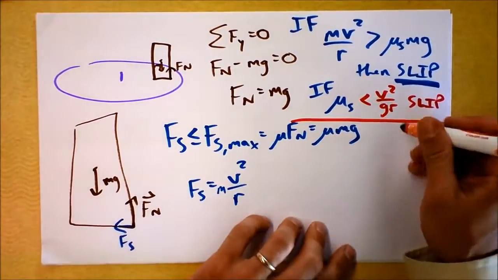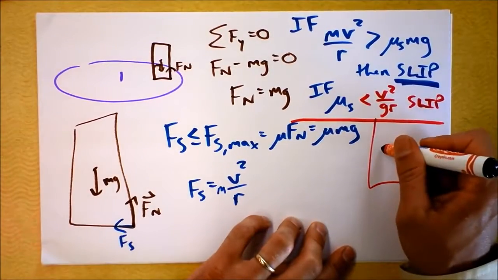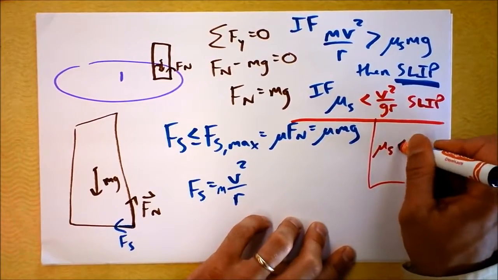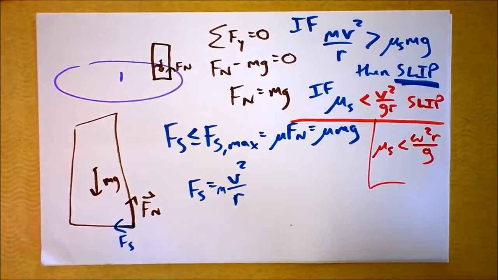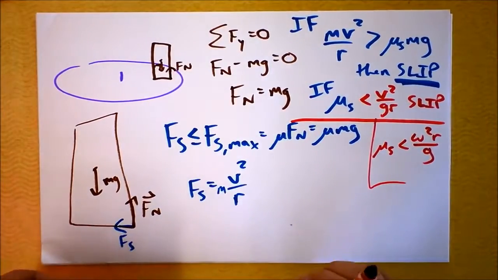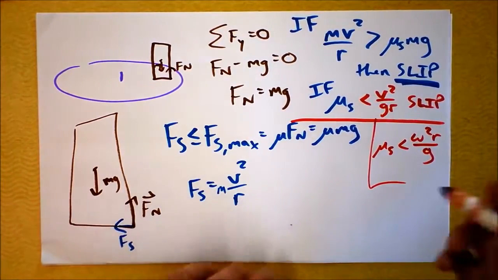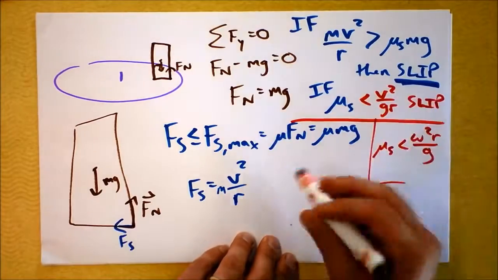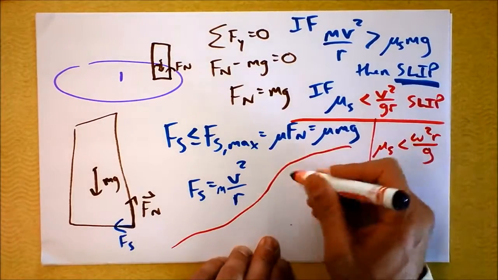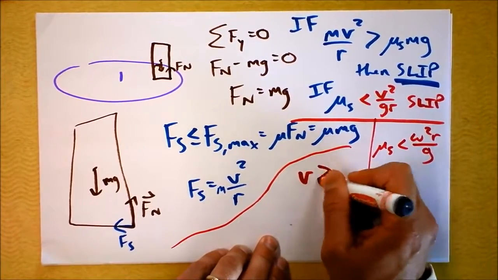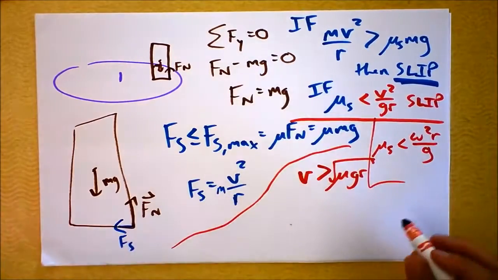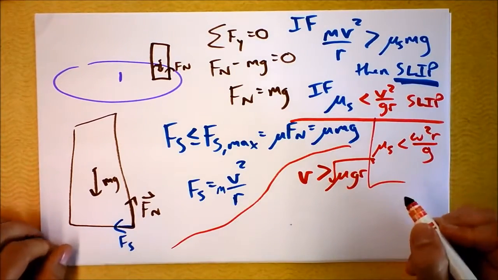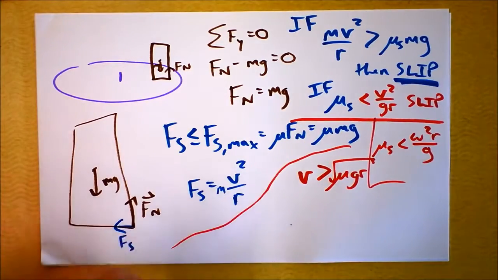And I could also substitute in an omega, that might be fun as well. If mu sub s is less than omega squared r over baby g. Okay, cool. But here's the problem. Oh gosh, well, let's go a step further. We could even solve it for velocity. We could say velocity is greater than the square root of mu times g times r. I pronounce this the square root of Muger, which is really fun to say. Try building a video game around the square root of Muger.